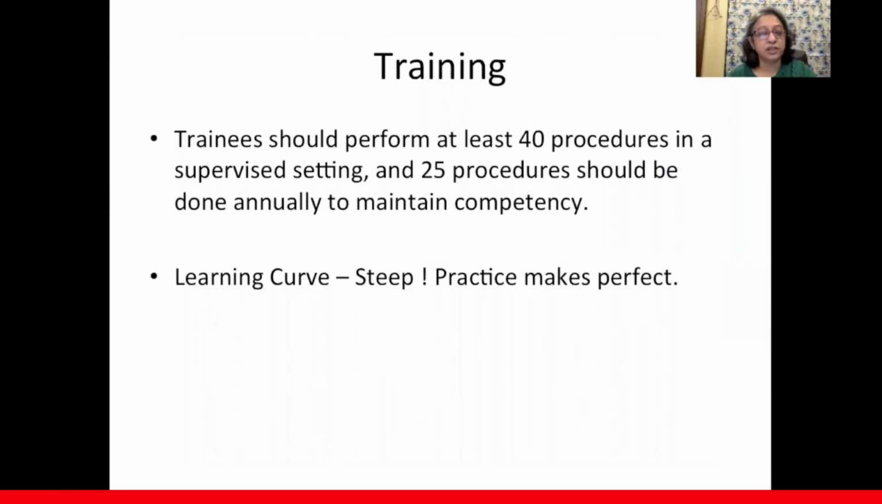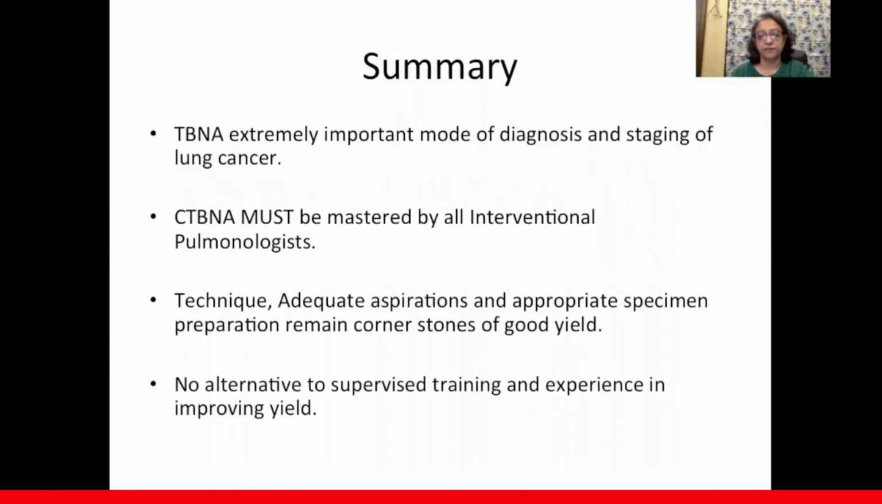Last but not the least, training is extremely important, and it is recommended that trainees should perform at least 40 procedures in a supervised setting, and 25 procedures should be done annually to maintain competency. The learning curve is very steep, but practice makes perfect. So keep doing that. So if I were to summarize my talk, TBNA is an extremely important mode of diagnosis